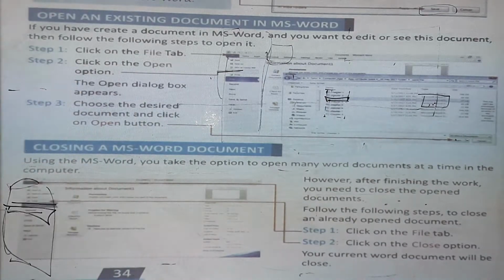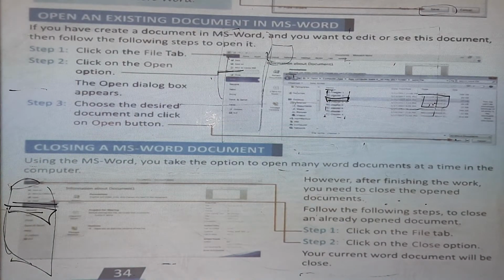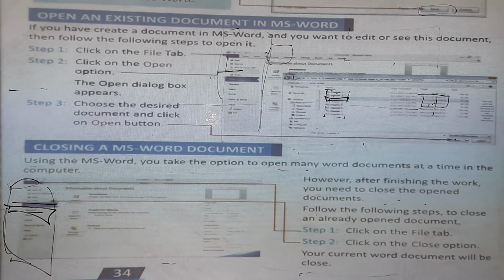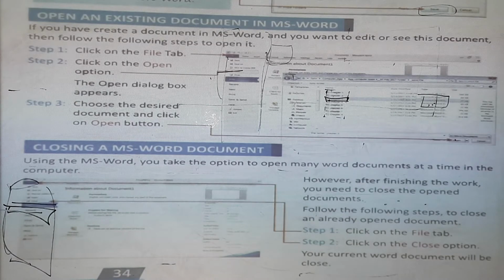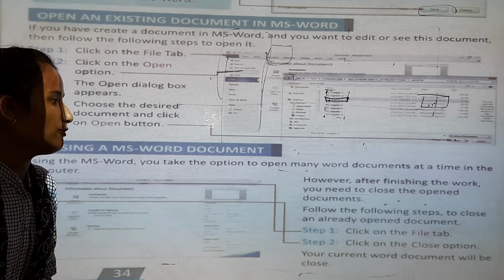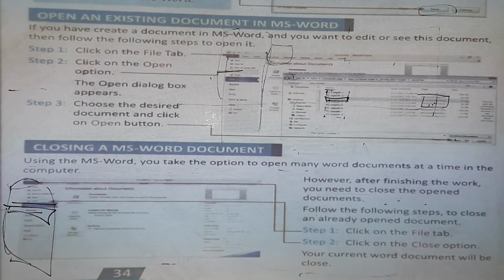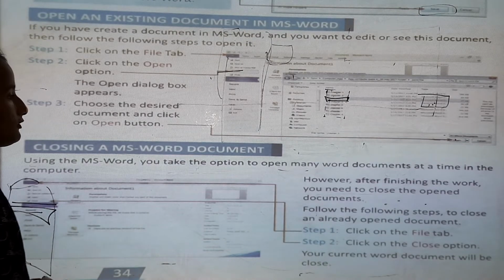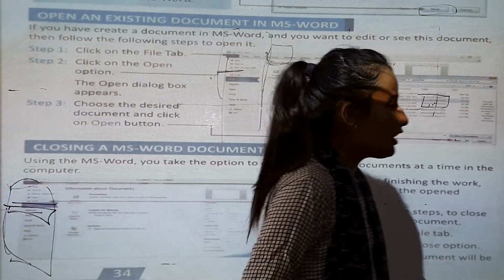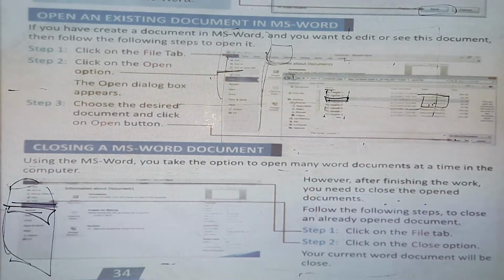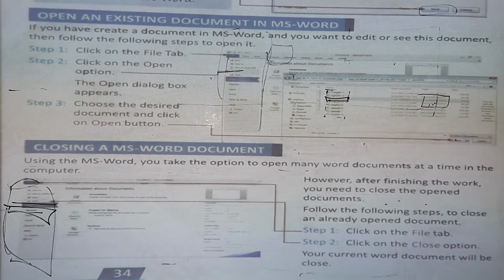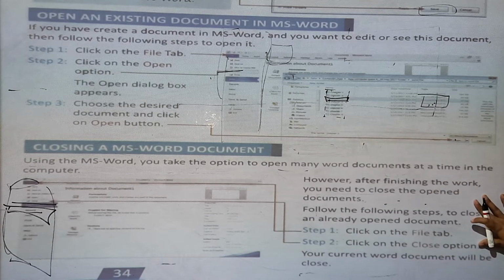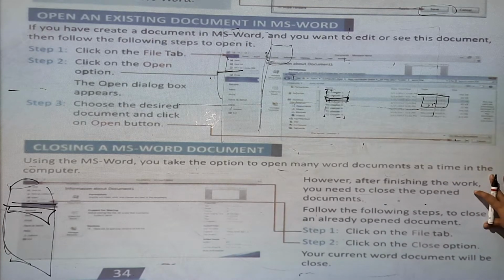Okay. Now closing your MS Word document. How to close MS Word? Using MS Word, you have the option to open many Word documents at a time in the computer. However, after finishing the work, you need to close the open document. So you have finished the work and you need to close the open document. Follow the following steps to close an already open document.